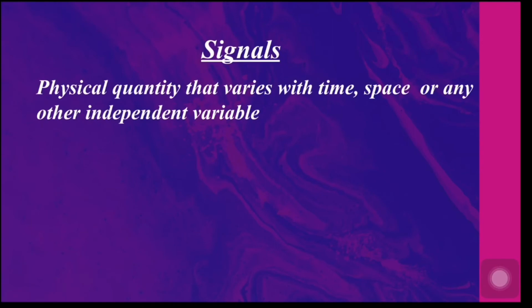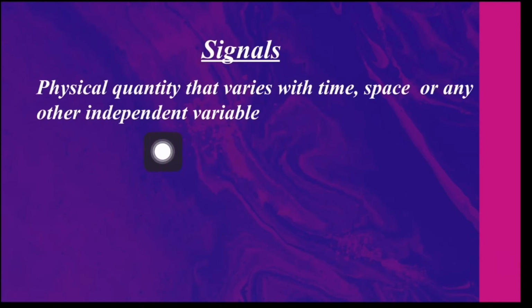Got it? I'll give you one more example. In this experiment, we are measuring temperature with respect to time. So, temperature and time are the two variables here. I think you can easily identify the independent variable here. It's nothing but time. And temperature is the dependent variable which varies with respect to another variable, time. Hope you got a clear picture of what a dependent variable is and what an independent variable is. Let us now come back to signals.